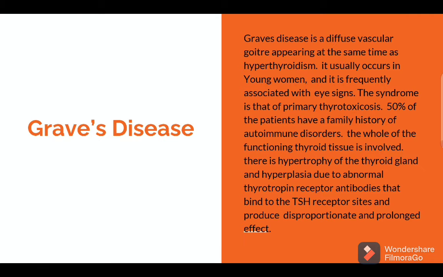Here we can see that 50% of the patients have a family history of autoimmune disorders. The whole of the functioning thyroid tissue is involved. There can be hypertrophy of the thyroid gland as well as hyperplasia, which is due to abnormal thyrotropin receptor antibodies that bind to the TSH receptor sites and produce a disproportionate and prolonged effect.